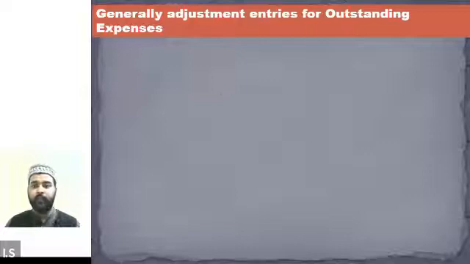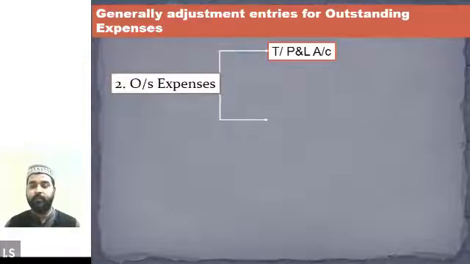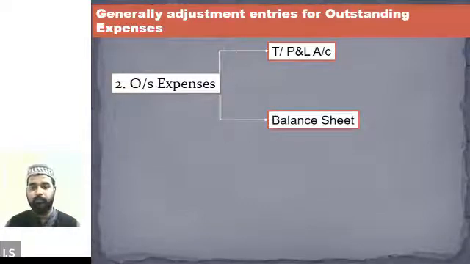Then I have already told you that if there are any outstanding expenses given in the question, they can be recorded either in the trading account or in the profit and loss account, depending upon whether that outstanding expense is a direct or an indirect expense. You will be able to understand this particular point through the question.